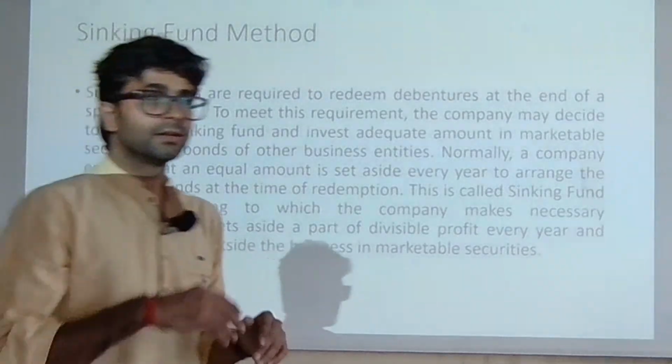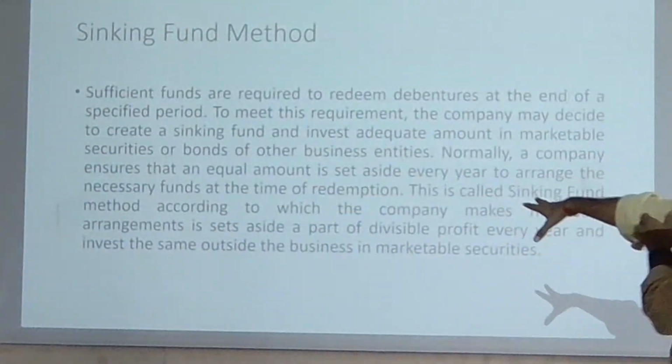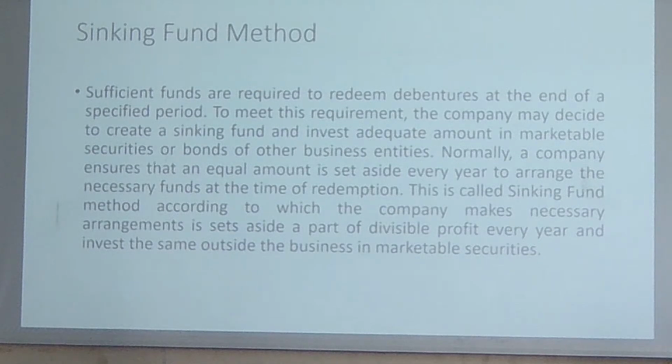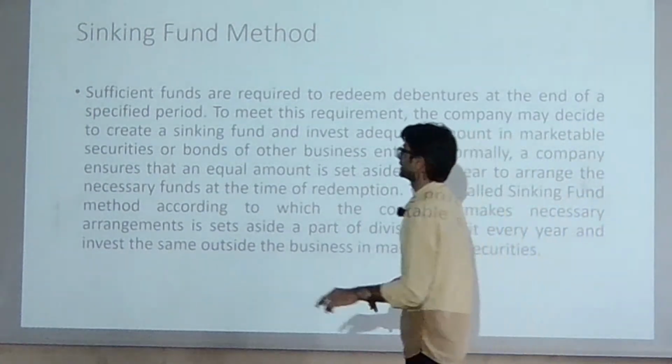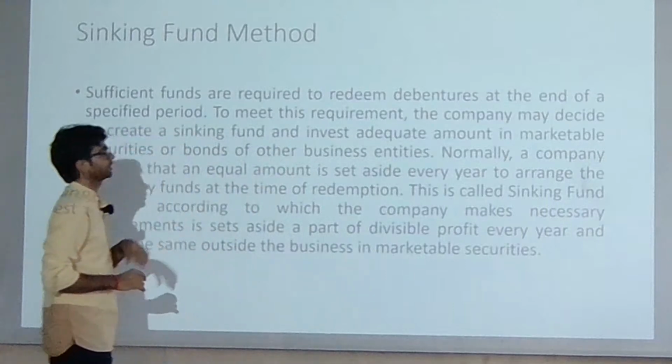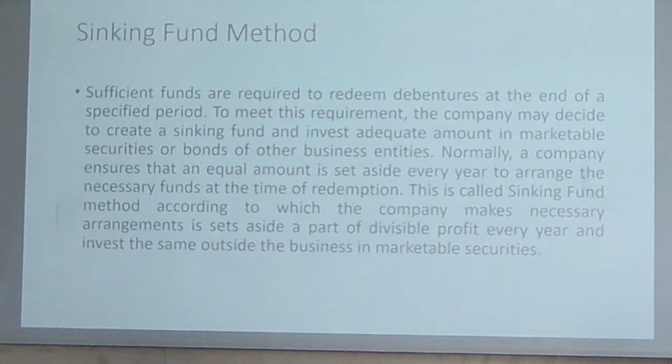Right now same here, the words we use: sufficient funds are required to redeem the debentures at the end of the specific period of time. It varies, 5 years, 10 years, 12 years, 15 years, whatever. Now see, the company may decide to create the sinking fund and invest adequate amount in marketable securities or bonds. And normally a company ensures that an equal amount is set aside every year to arrange the necessary fund at the time of redemption, and this is called sinking fund here.